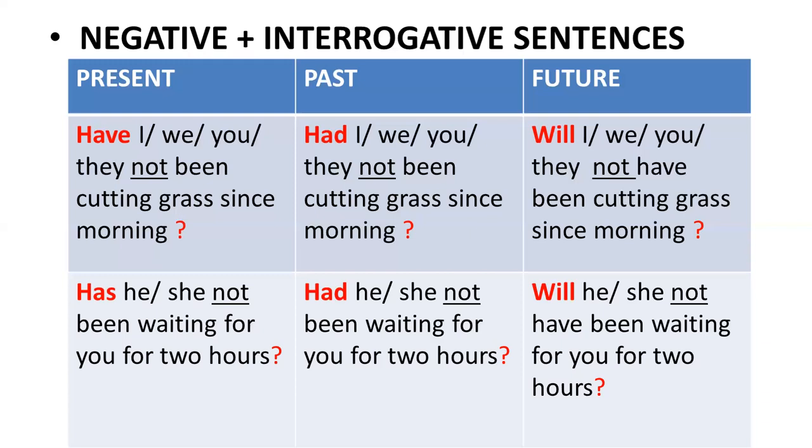In future, will has to be brought to the first position, not have, not anything else. So will has to be brought to the initial position. And it becomes, will he not have been waiting for you for 2 hours? So this is how you form sentences which are negative plus interrogative.